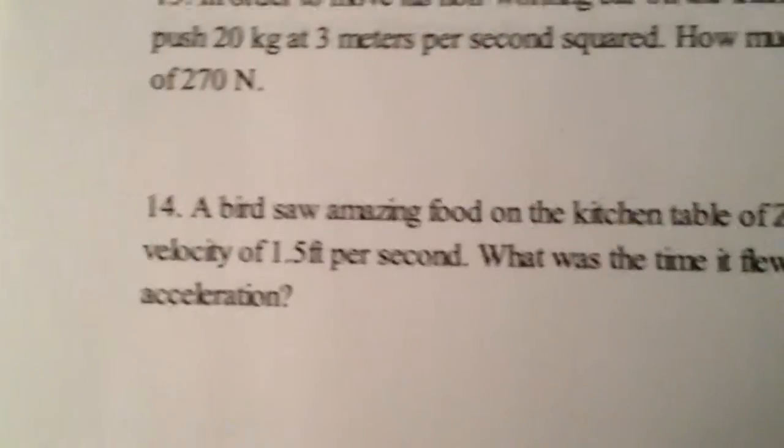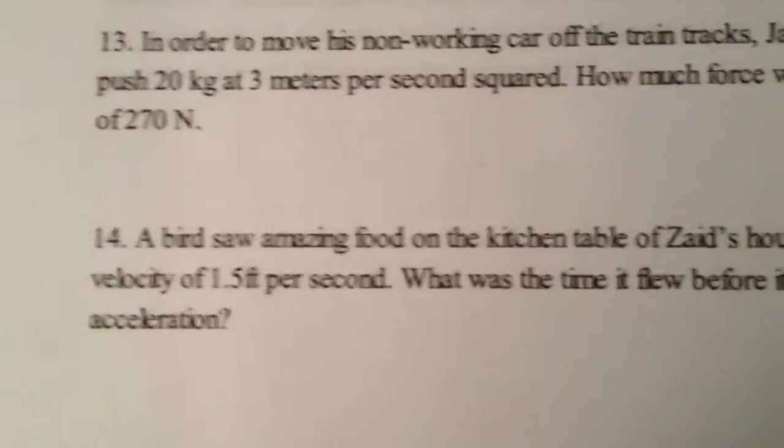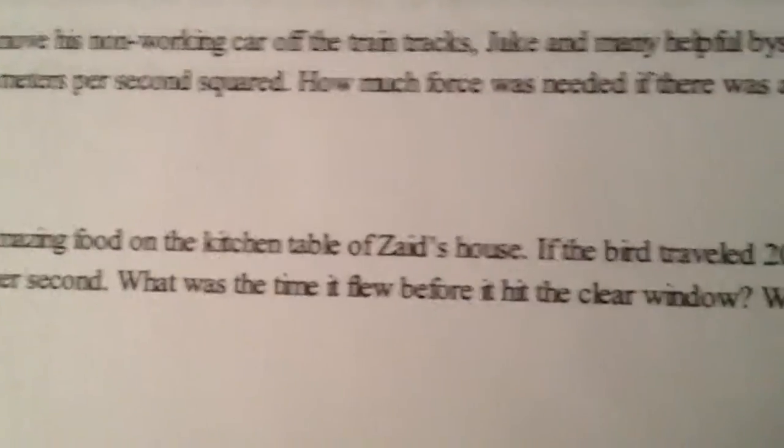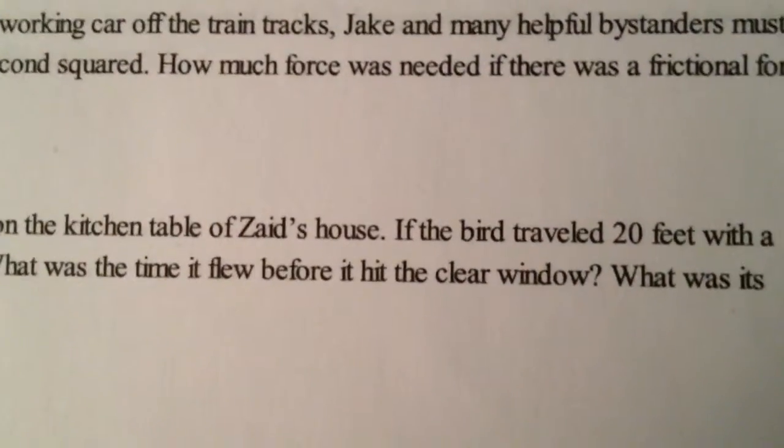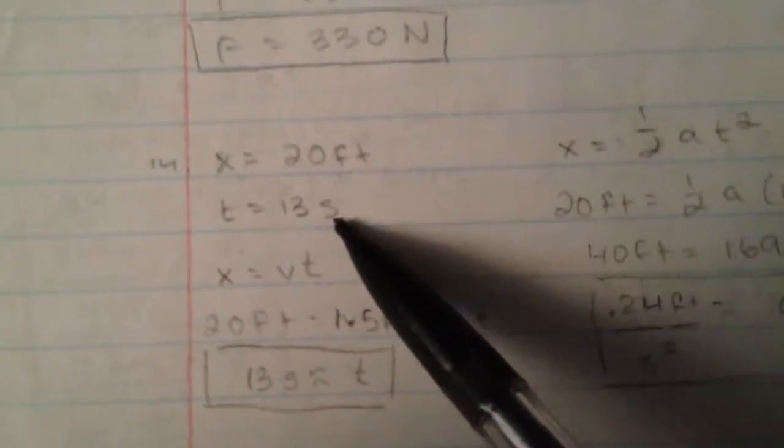For number 14, a bird saw amazing food on the kitchen table of Zaid's house. If the bird traveled 20 feet with a velocity of 1.5 feet per second, what was the time it flew before it hit the clear window? What was its acceleration? For number 14, what's given is the distance traveled and the velocity, 20 feet, 1.5 feet per second.